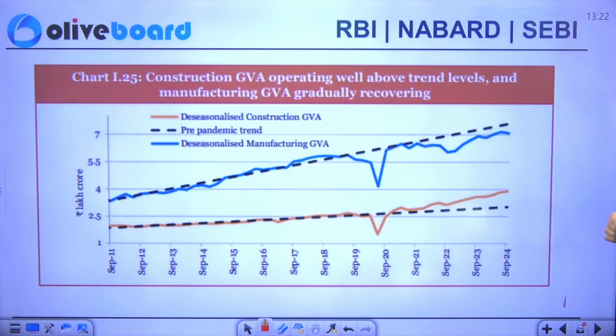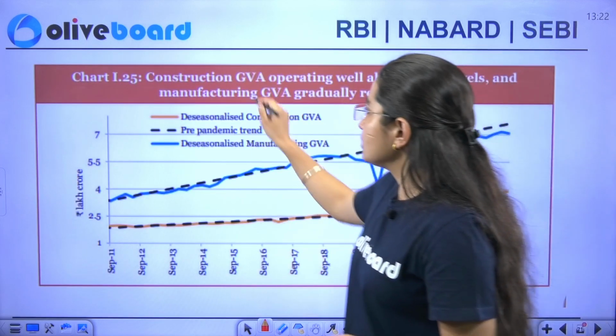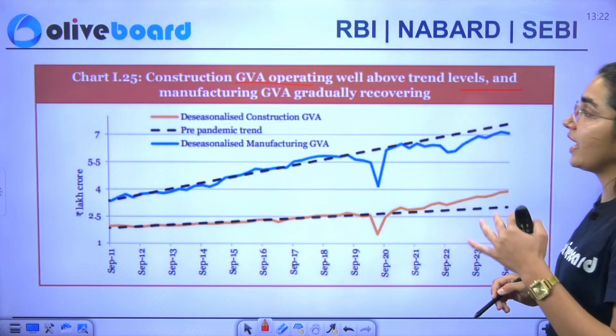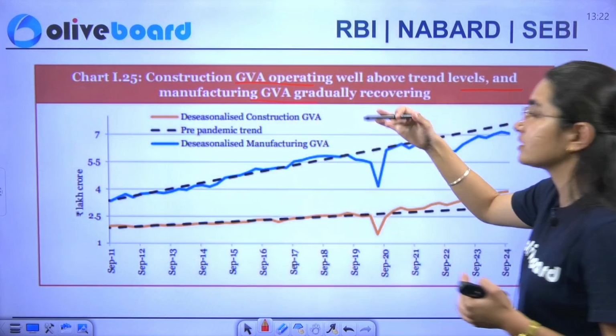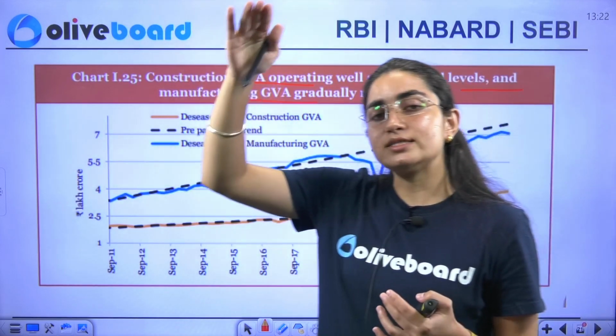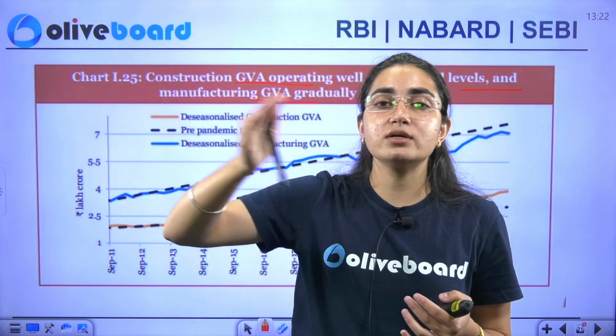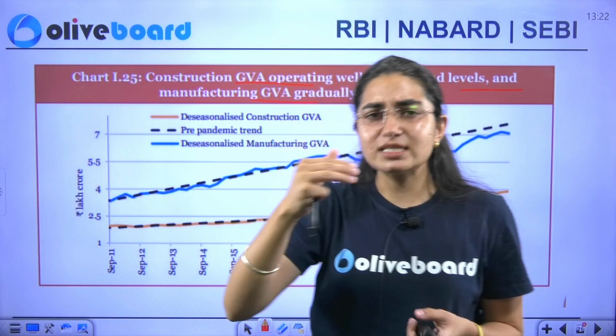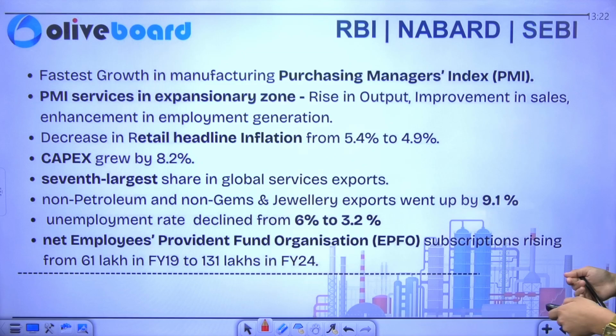Similarly, your construction GVA is operating well above the trend, and your manufacturing sector is gradually recovering itself. So it says that your construction sector is increasing compared with the COVID pandemic trend, but the manufacturing sector is still on its pace to increase.